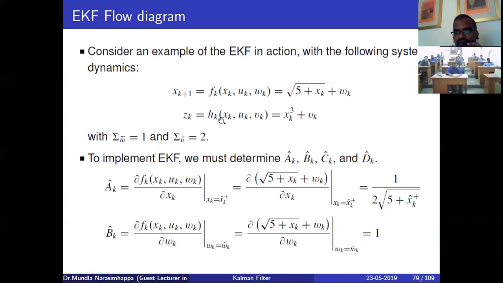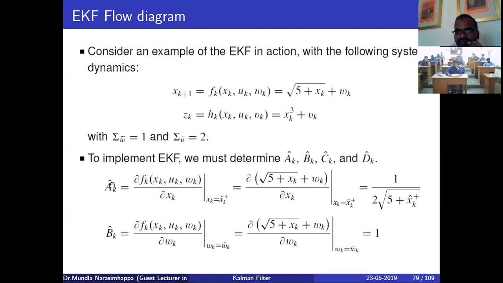Then you can see some measurements also. Z of k is the measurement model, x cubed plus Vk, right? Suppose you take the initial state. As per the extended Kalman filter, all these system and measurement transition equations we can convert using Taylor series equations. I want to estimate the A. Initially it is non-linear, but by using a Taylor series or partial derivatives, you can convert it into linear form.